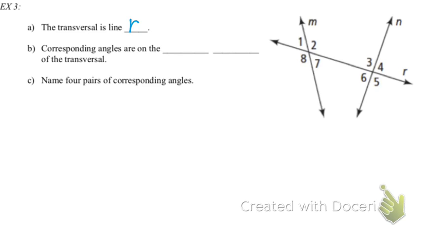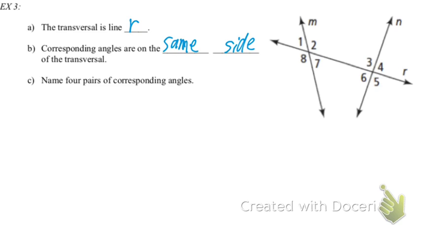Okay. B. Corresponding angles are on the blank of the transversal. Same side. Very good, Kelly. Same side of the transversal. It's supposed to be B, L, A, N, K. That's why it's spelled blank. Oh yes, you're right. Blank.